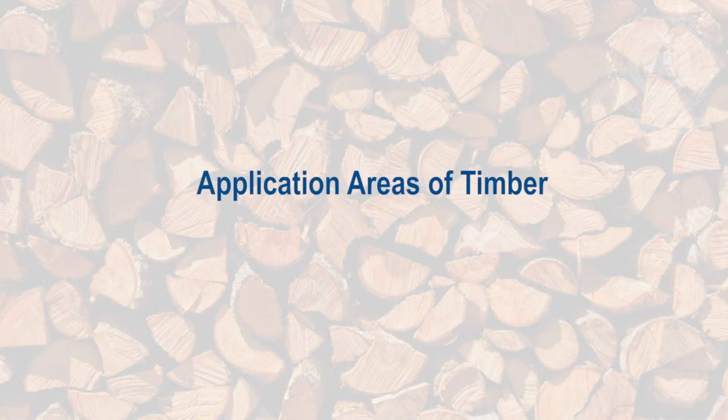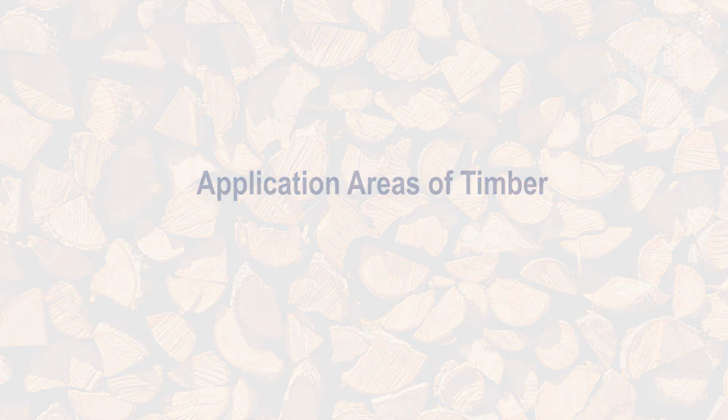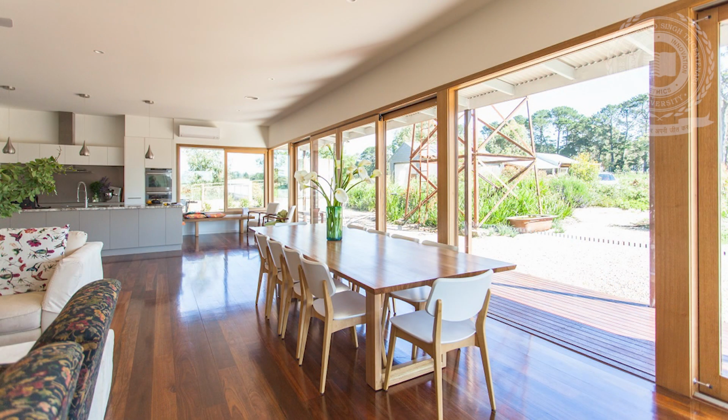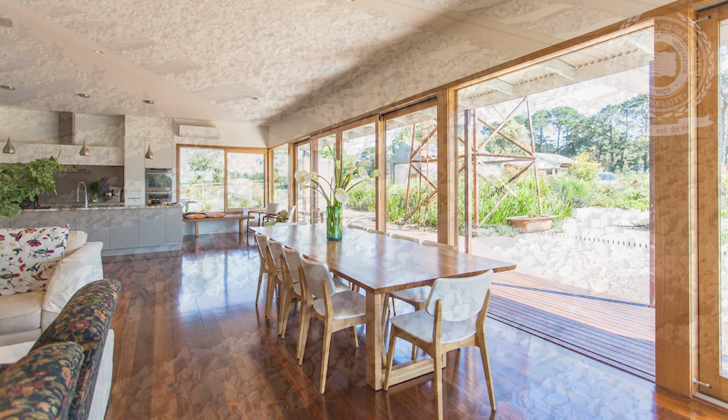Now, let us discuss the application areas of timber. Timber can be used for the following works. First, for heavy construction works like columns, trusses, piles, etc. Second, for light construction works like doors, windows, flooring and roofing.